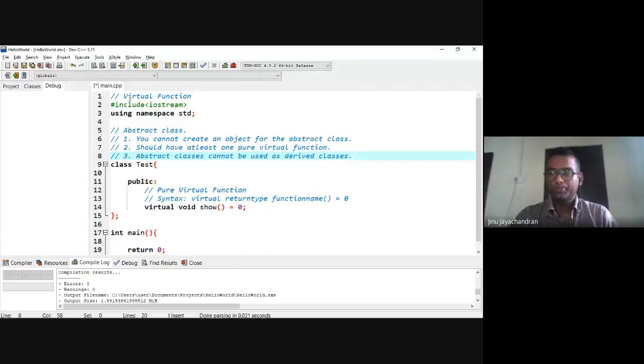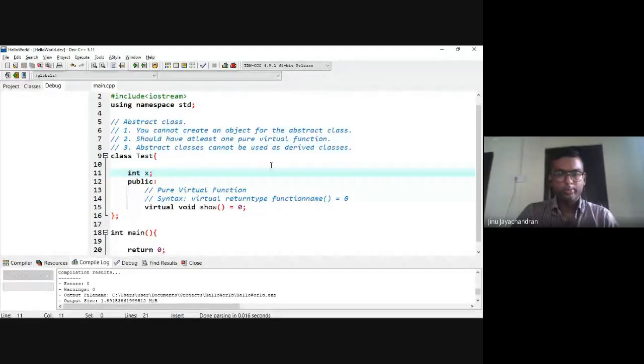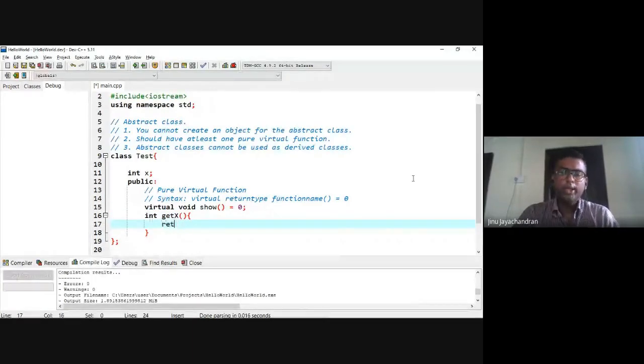Fine. So let me just create one variable, int x, and then int getx, which returns the value of x. So why do we need to create an abstract class or a pure virtual function?